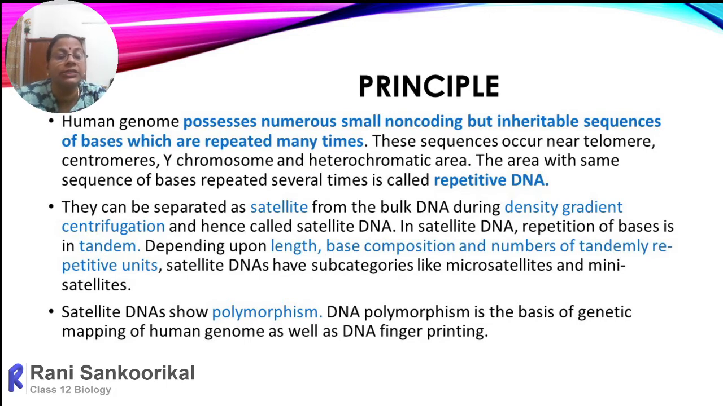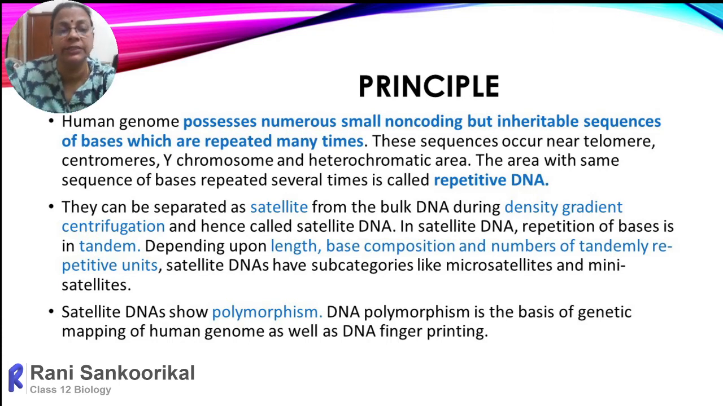Then satellite DNA shows polymorphism. The word meaning of polymorphism is the genetic variability that occurs in a population. So in human beings, the repeating sequences of satellite DNA vary from one person to another, because each and every person is a product of sexual reproduction. The male gamete, the father's sperm, will fuse with the mother's egg. The father's genetic material is entirely different from the mother's.